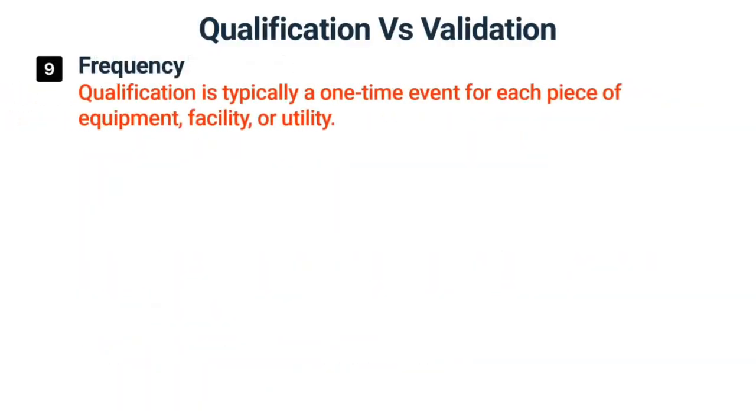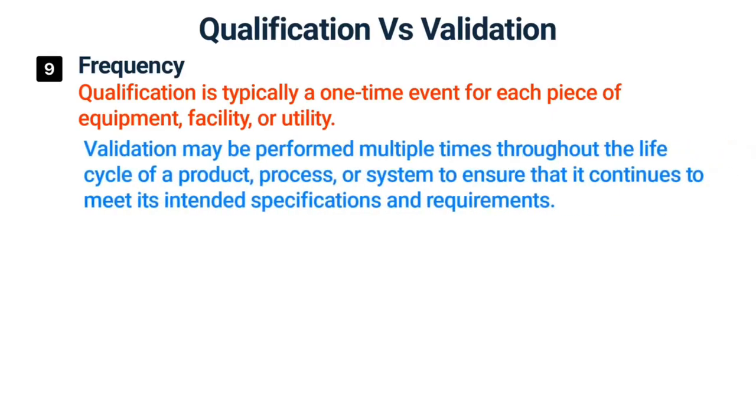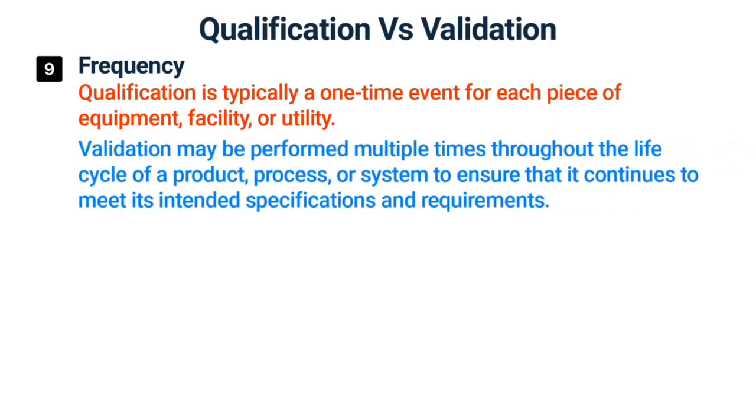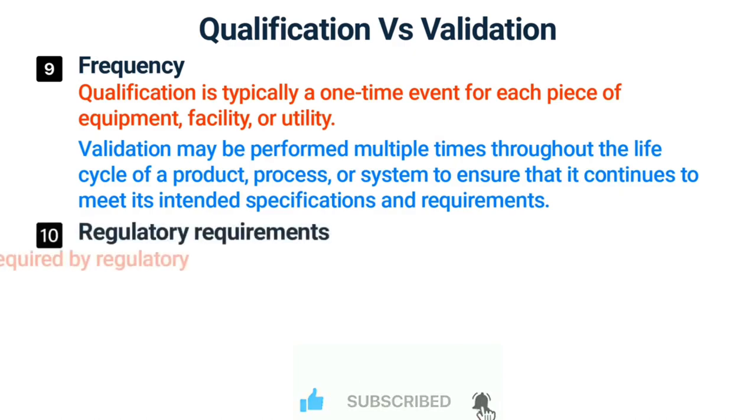Qualification is typically a one-time event for each piece of equipment, facility, or utility. Validation may be performed multiple times throughout the life cycle of a product, process, or system to ensure that it continues to meet its intended specifications and requirements.